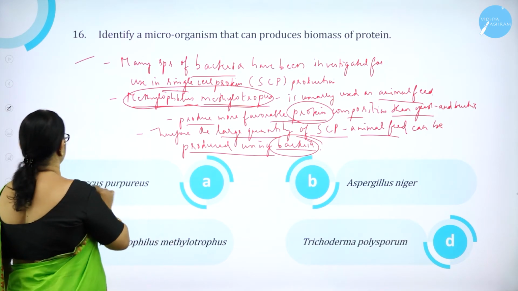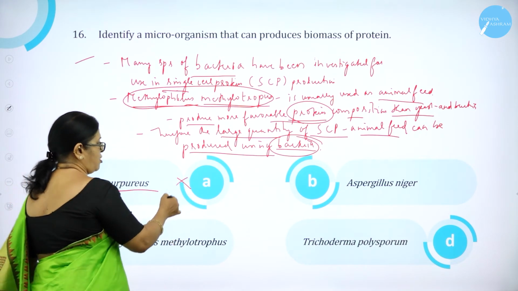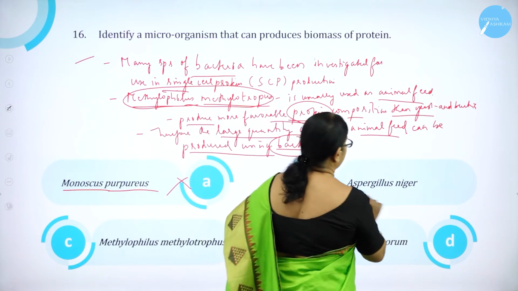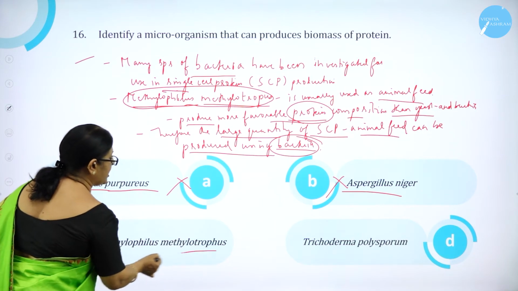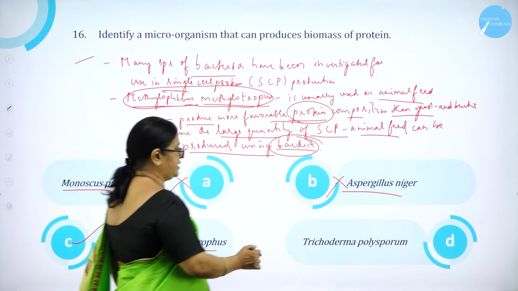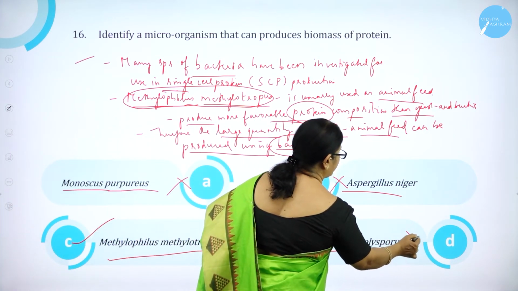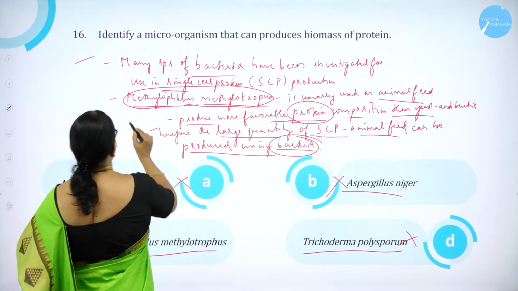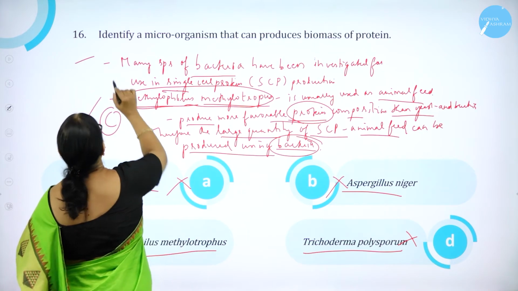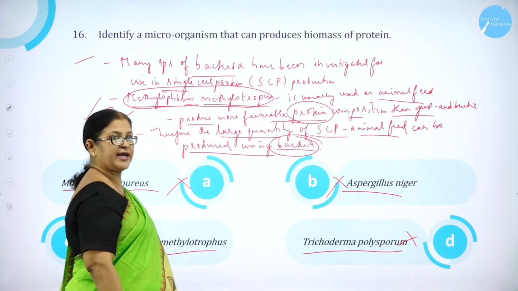So what are the options? Monascus purpureus, wrong. Aspergillus niger, wrong. Then C, Methylophilus methylotrophus, correct. Then Trichoderma polysporum, it is a fungi, wrong. So which is the option which is correct? It is C. C is the correct answer.